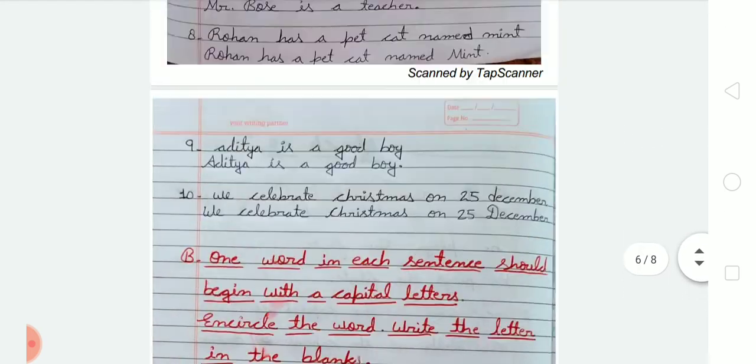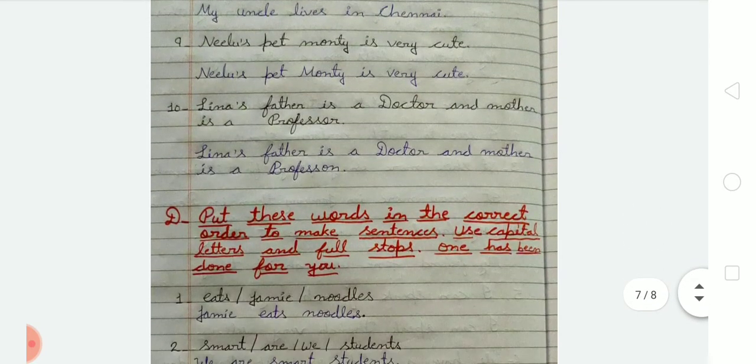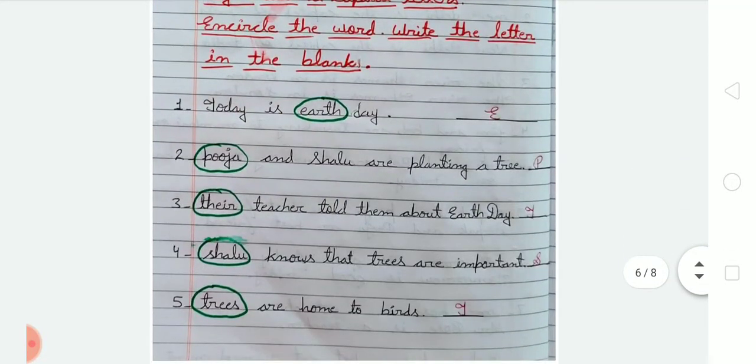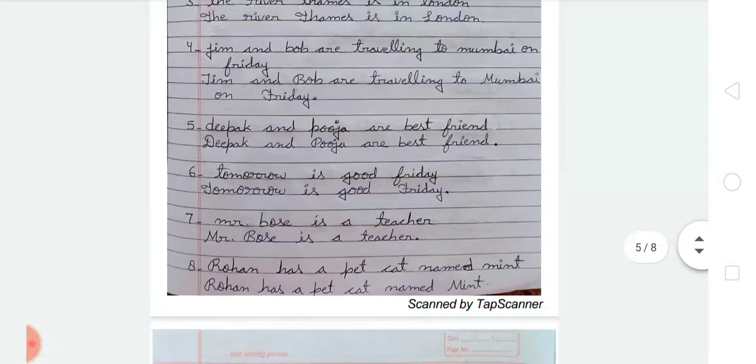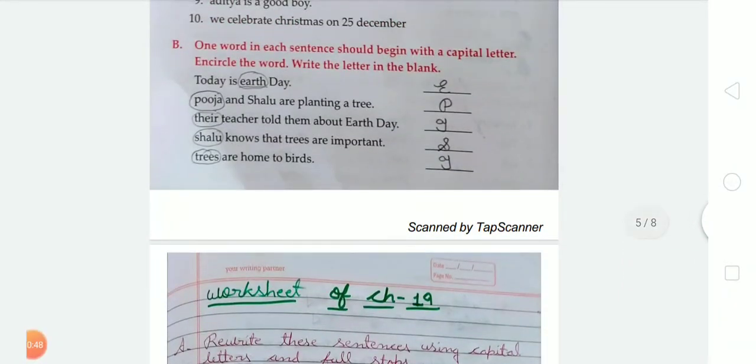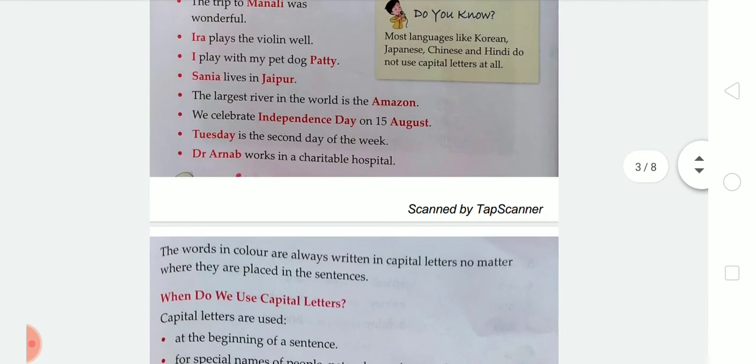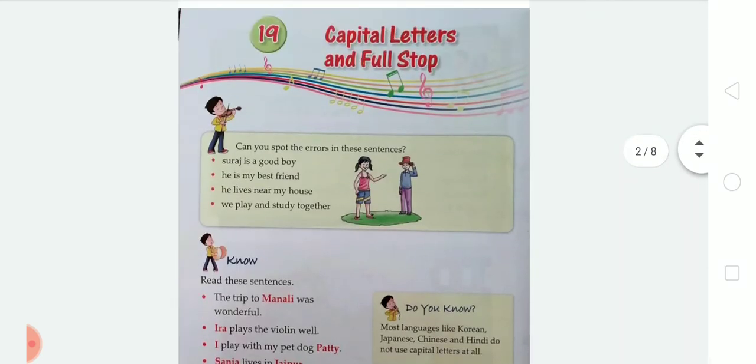Okay students, so now moving to the next. So students, you have to complete this exercise in your notebook with good handwriting. Okay, so students, I hope you all understood the concept of using capital letters and full stops in a sentence. Okay students, so that's it for today. And students, you have also learned where we use capital letters. Also write down exercises A and B in your notebook with good handwriting.